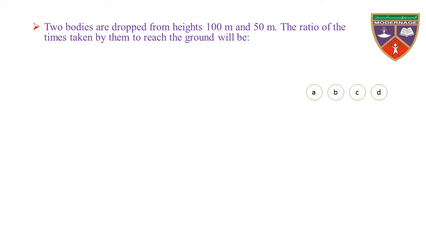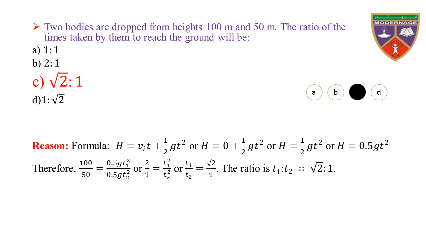Two bodies are dropped from heights 100 meter and 50 meter. The ratio of the times taken by them to reach the ground will be: A, 1 to 1; B, 2 to 1; C, root 2 to 1; D, 1 to root 2. The key is root 2 to 1. The correct option is C.